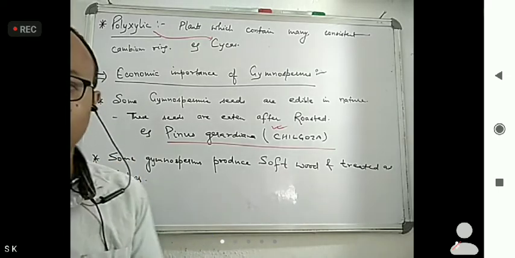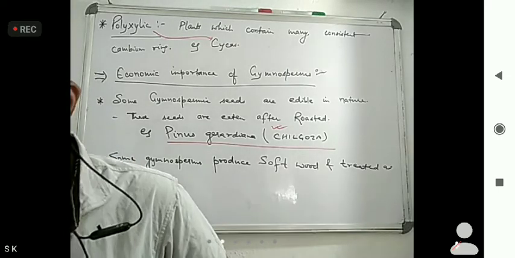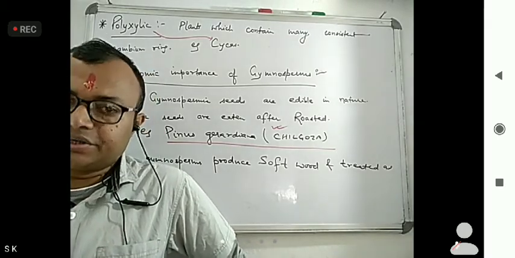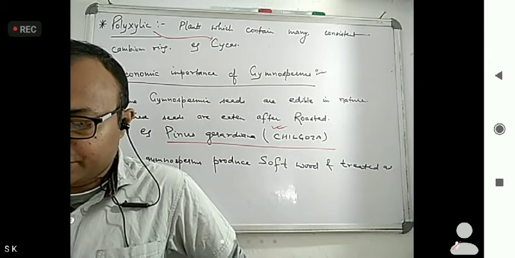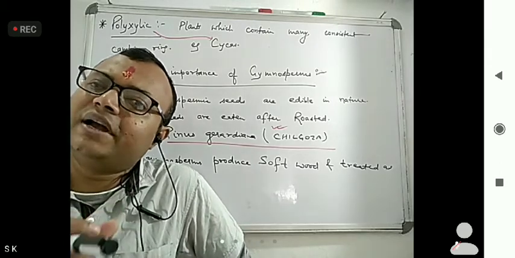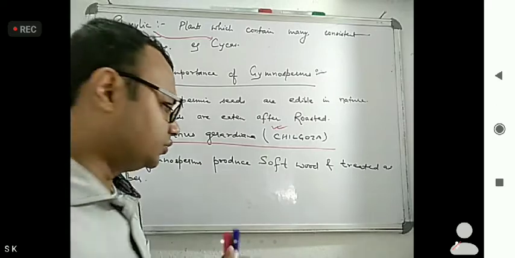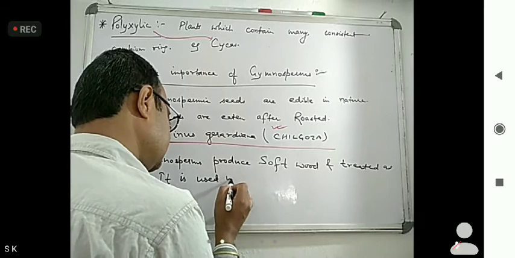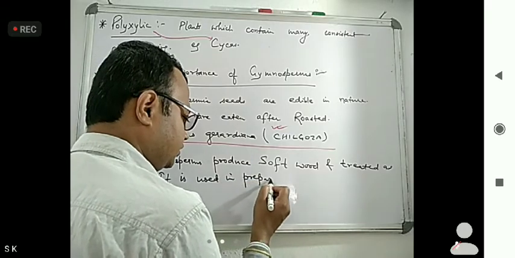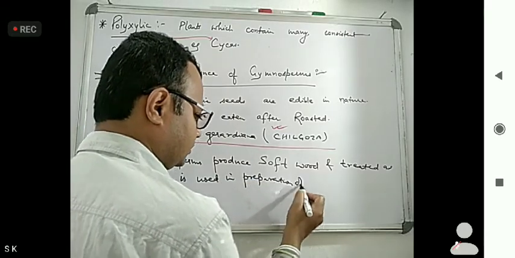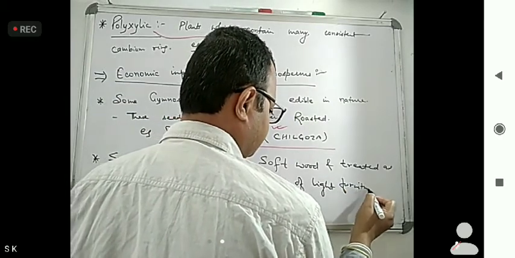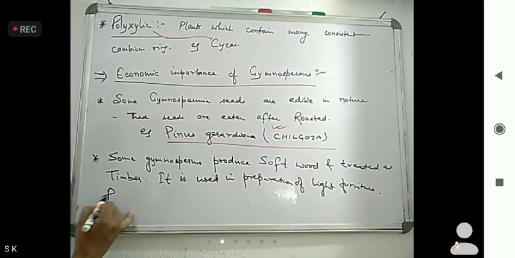Okay, they are treated as what? Timber. Now this is used for light furniture. It is used in the preparation of light furniture, plywood.